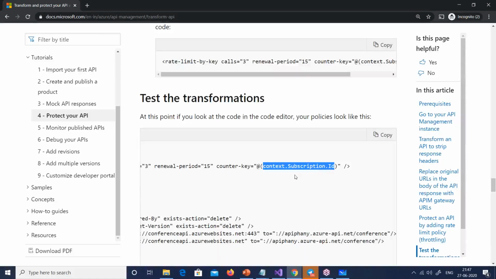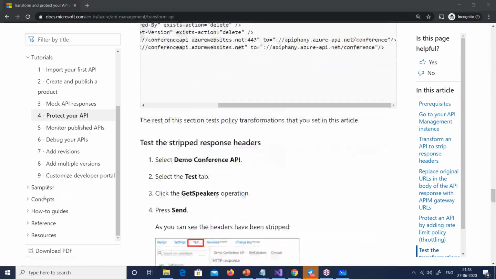So in the context variable, I can say context.request.form username. I can put anything out here. They have used the subscription ID, but you can put any other variable out here. This is a variable at the rate. Remember, this inbound XML is a bit like programming as well. It has variable declaration. You can set a value and so on. For example, let me show you something more complex out here.